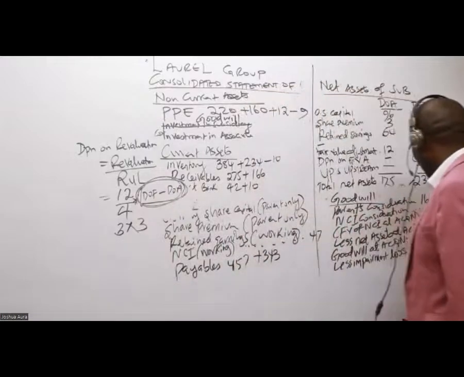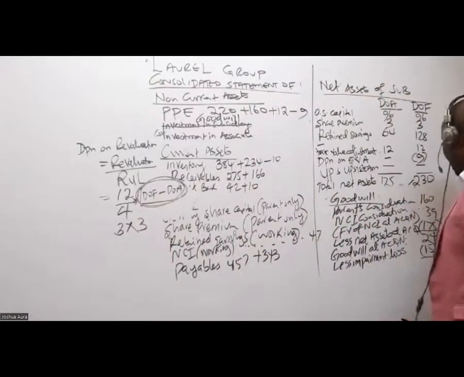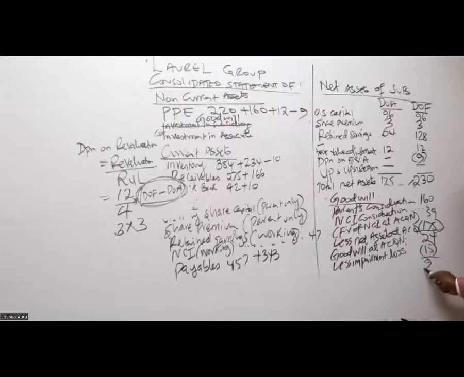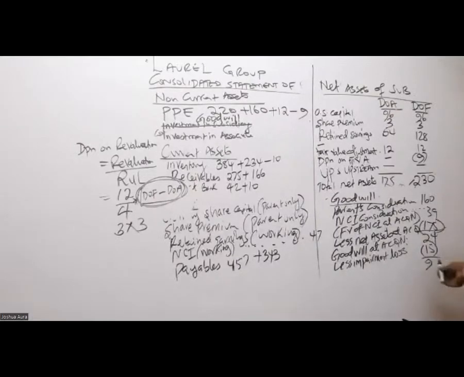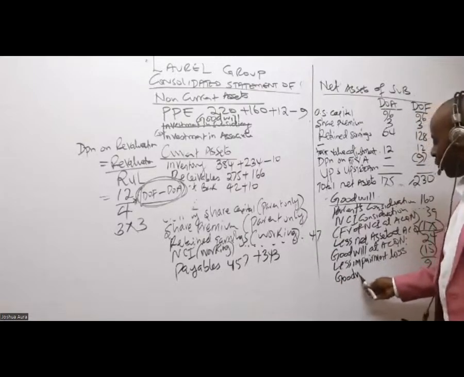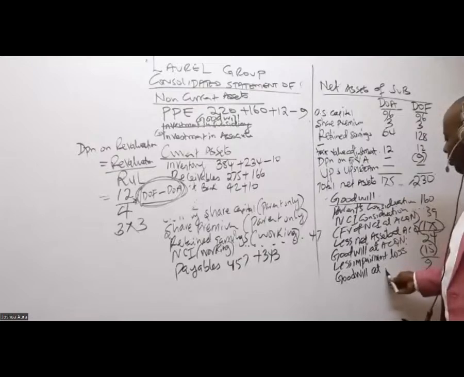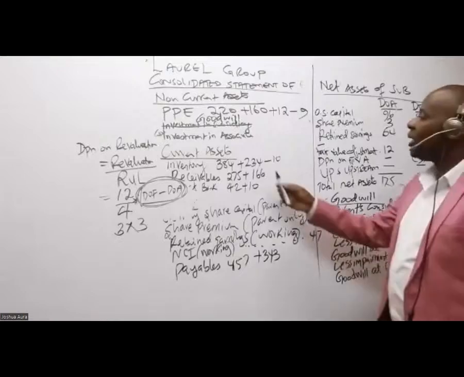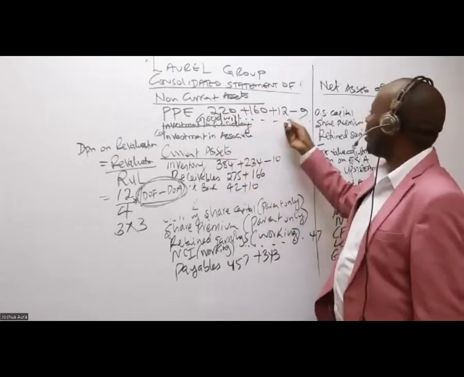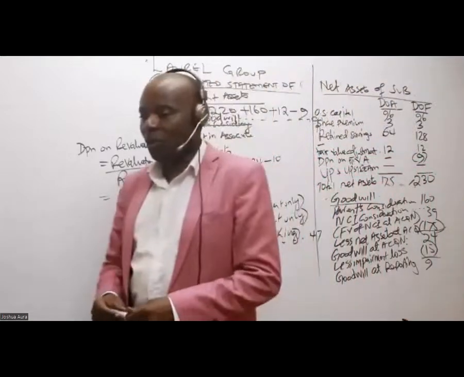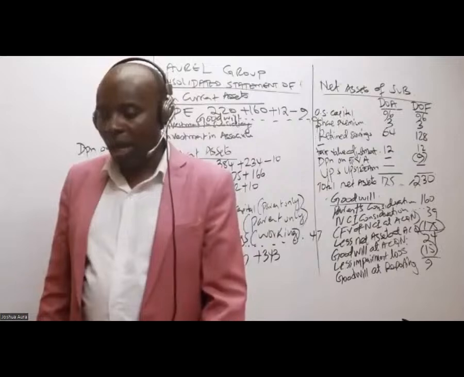So could you then kindly subtract 24 minus 15 gives me what figure? Gives me 9. So then this is the goodwill at the end of the year. So we call this goodwill at reporting. At reporting, this goodwill here is what you will write at the very corner there, 9.